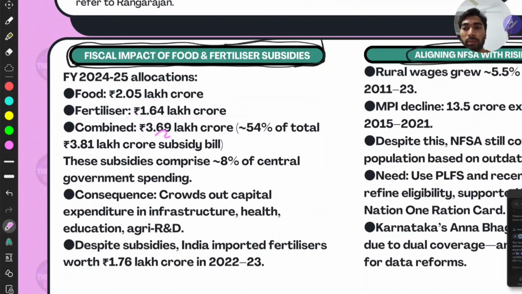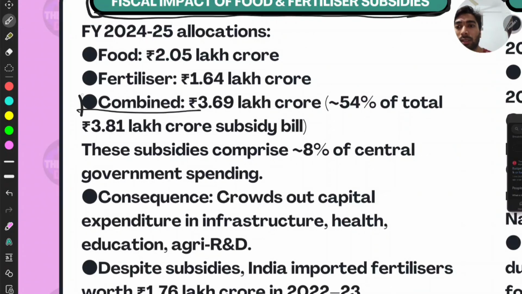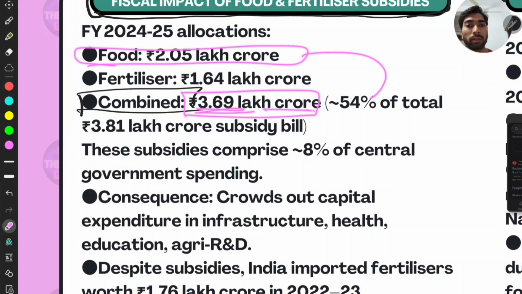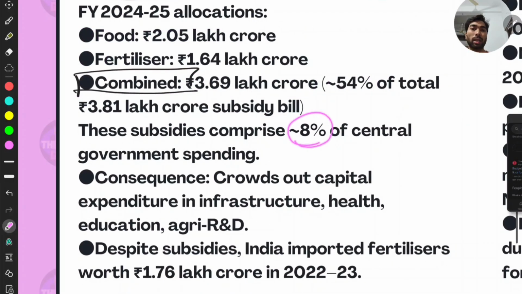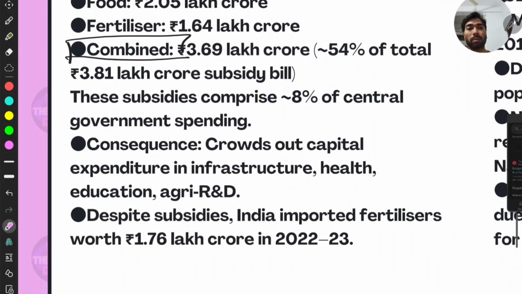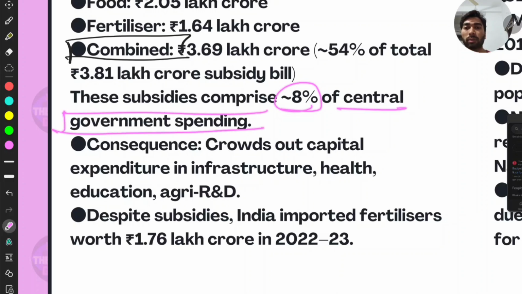right? The combined subsidy is 3.69 lakh crore, right? In that, the food subsidy itself is 54% of the total 3.881 lakh crore subsidy bill. Not only these two, but others also combined, right? This subsidy compares to 8% of the central government spending, right? This is a fiscal burden, right? Because of the food or fertilizer subsidies.